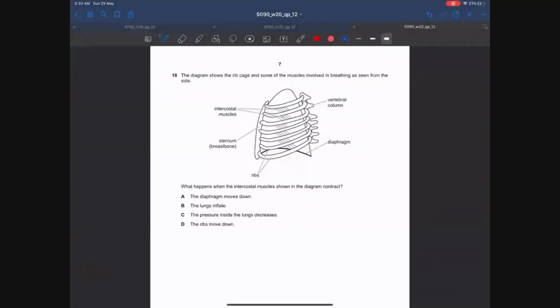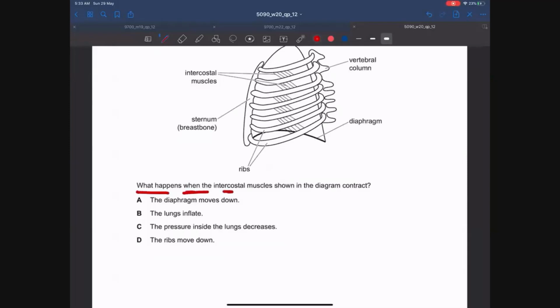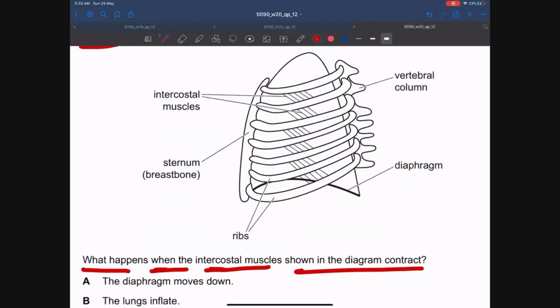Let's move on to MCQ number 18. The diagram shows the rib cage and some of the muscles involved in breathing as seen from the side. What happens when the intercostal muscles shown in the diagram contract? So guys, there are two types of intercostal muscles, external intercostal muscles and internal intercostal muscles. The intercostal muscles labeled here, are they external or internal? Guys, these muscles are internal intercostals. And how do I know that?